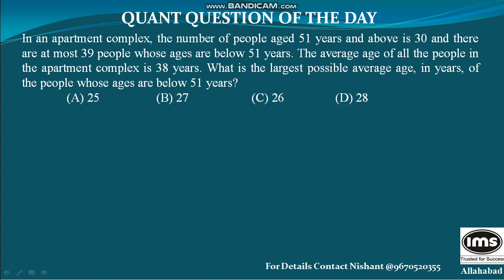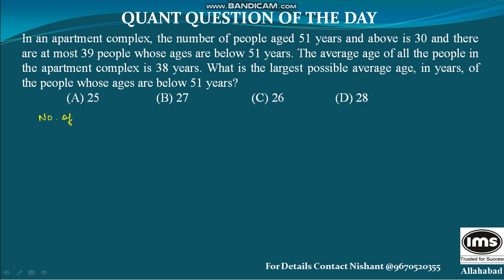We have taken this question from CAT 2018. It says, in an apartment complex, the number of people aged 51 years and above is 30. And there are at most 39 people whose ages are below 51 years. The average age of all the people in the apartment complex is 38 years. What is the largest possible average age in years of the people whose ages are below 51 years?